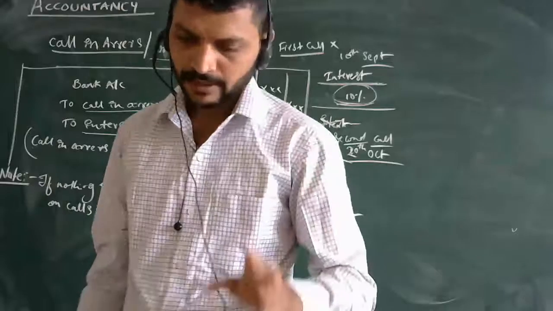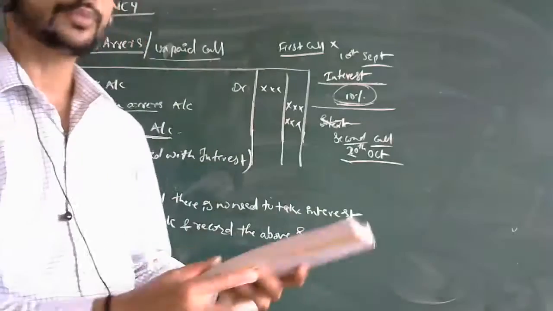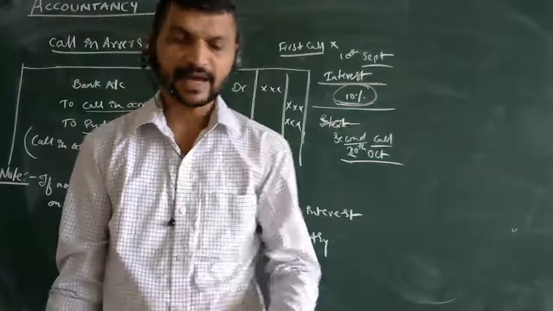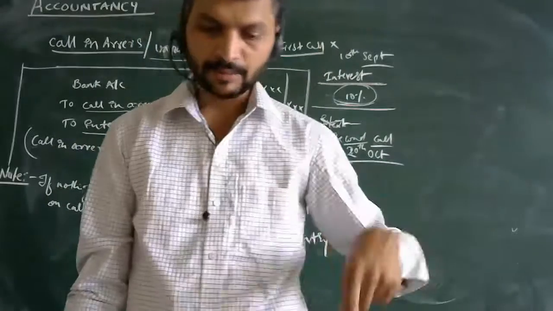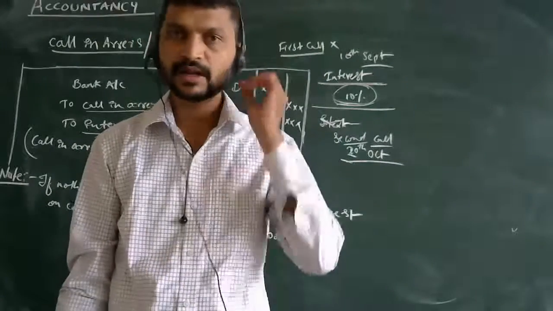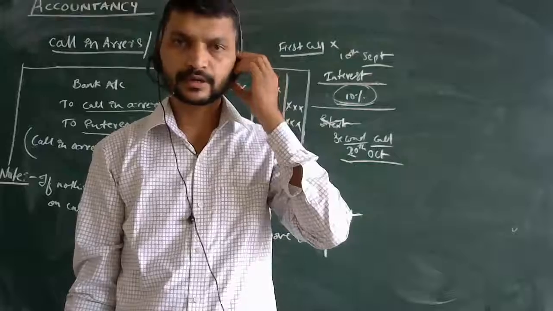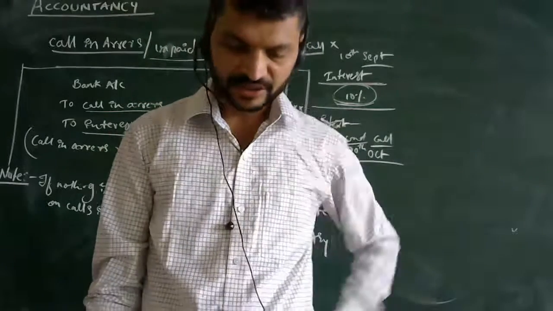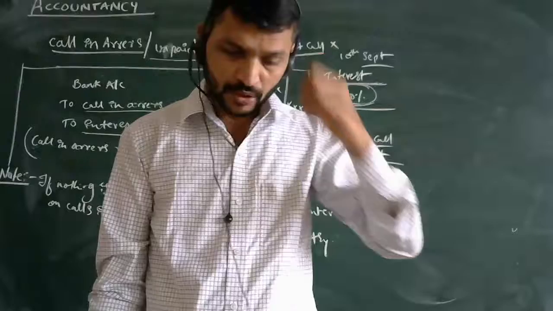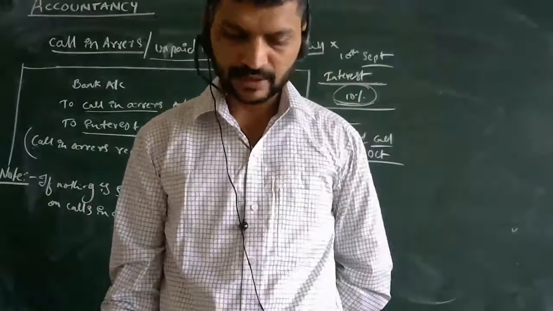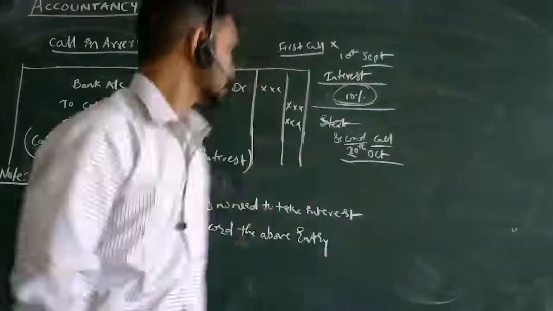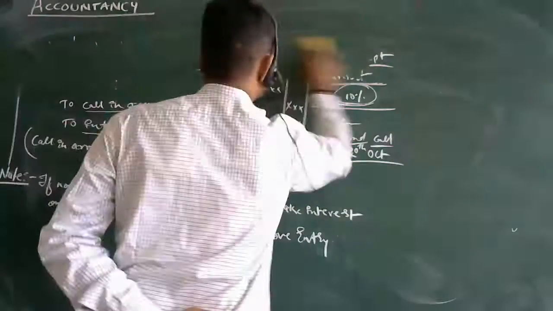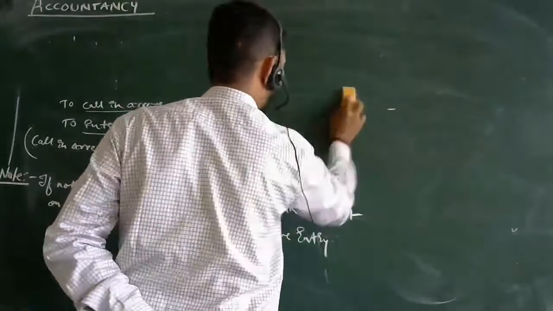That is one of the points. Now let's move with the problems. See, I will take one of the problems here. I will highlight the points. It is on page number 15. If you all are having the books, you can go through it. It is on page number 15, at the last, third illustration. See, Chronic Limited issued 10,000 equity shares. How much are they issuing here? 10,000 equity shares of rupees 10 each.